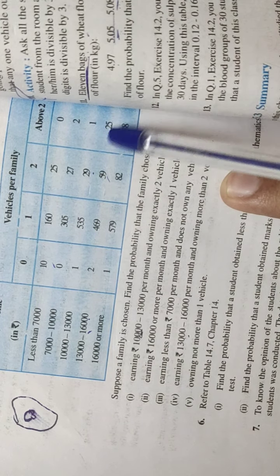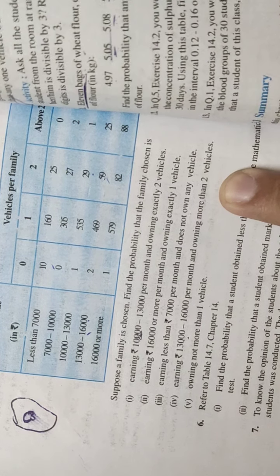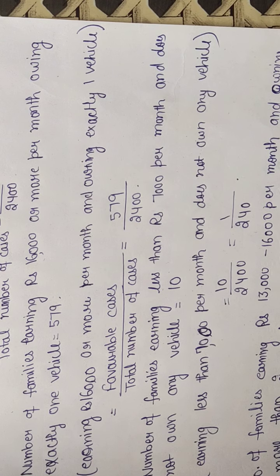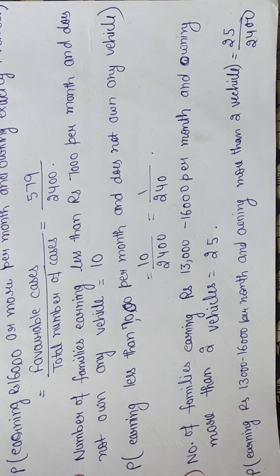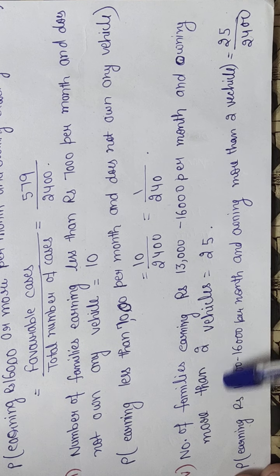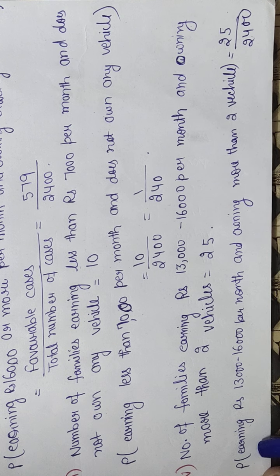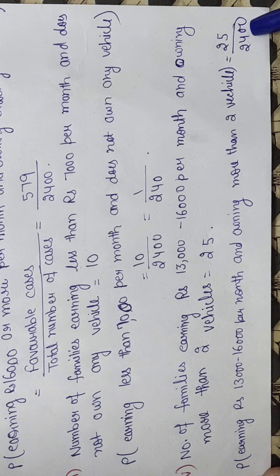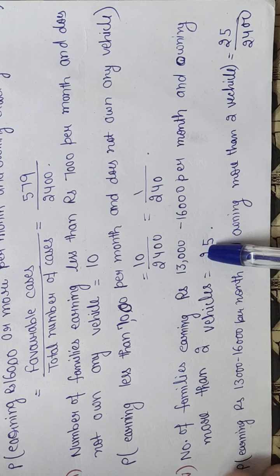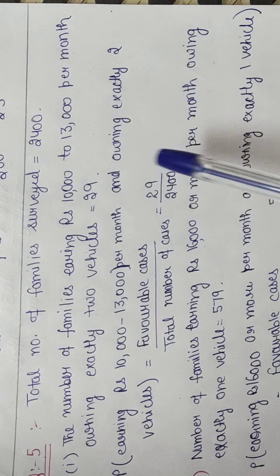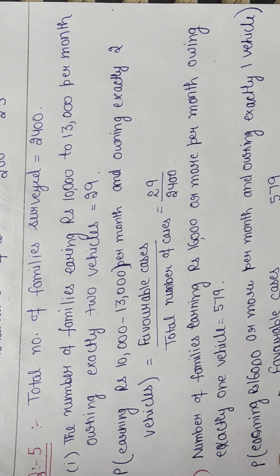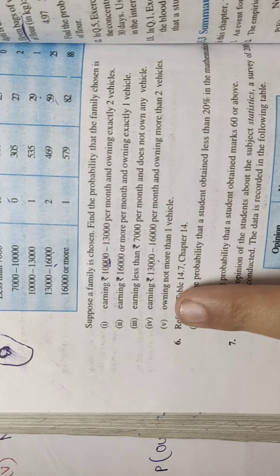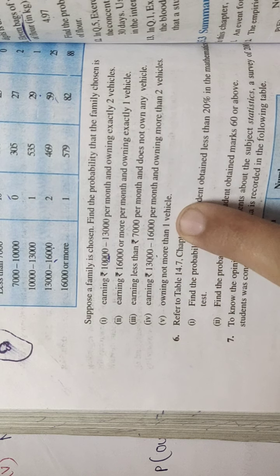So the intersection point is 25. So favorable cases are 25 in this case. The number of families earning 13,000 to 16,000 per month and owning more than 2 vehicles is 25. So probability is favorable cases divided by total number of cases. Favorable cases are 25. The total number of cases, as given above, is the same for all: 2400.